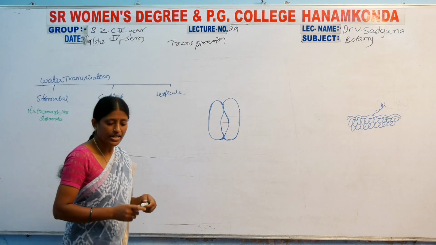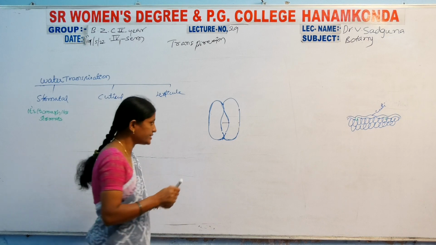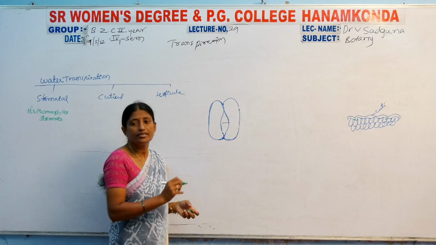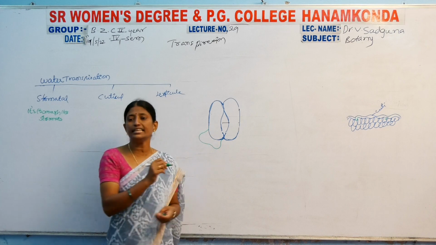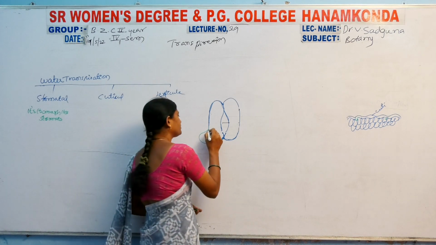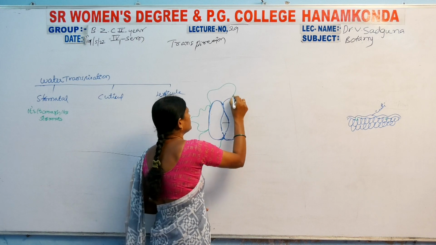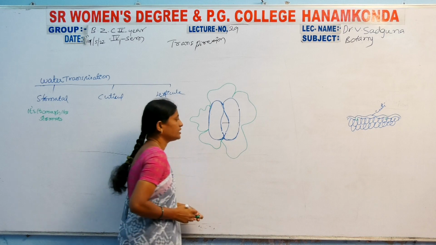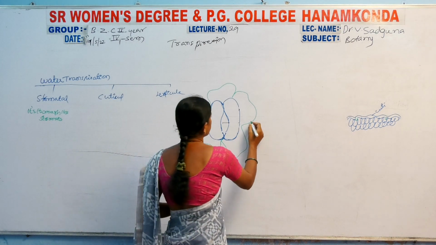Then the surrounding of the guard cells has mostly subsidiary cells. This one is the pore, and surrounding the guard cells there are subsidiary cells. These are generally subsidiary-like cells.